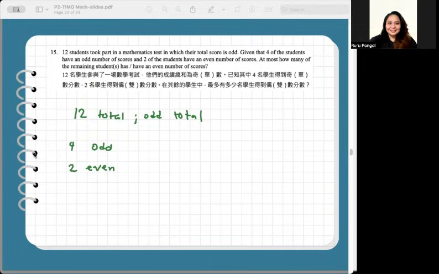So we are asked, at most, how many of the remaining students have an even score?